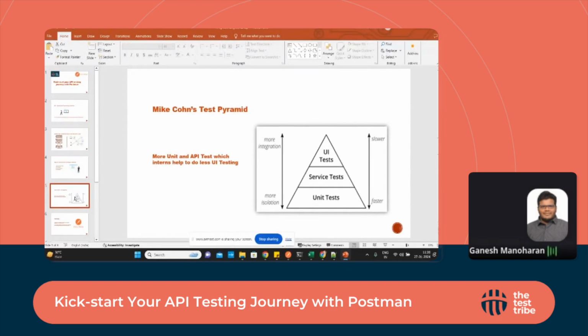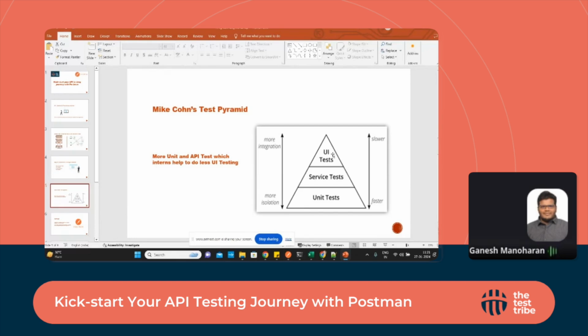Test evangelist Mike Cohn talks about this. If you do more API testing, or more web API testing, you will concentrate less on UI testing. As soon as we do more API testing, only the look and feel and everything else we will do in UI testing. That's how the pyramid is displayed. So we can spend less time on the UI.